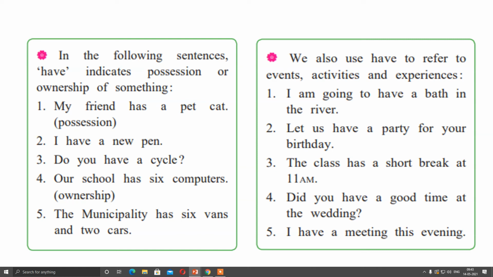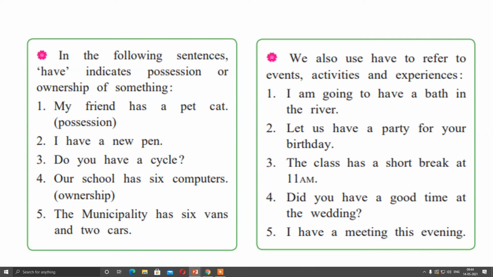Second example, I have a new pen. That means that pen belongs to you. Do you have a cycle? Do you have your own cycle? That means a cycle which is in your possession. Fourth, our school has 6 computers. That means in our school 6 computers are there, and it shows ownership.